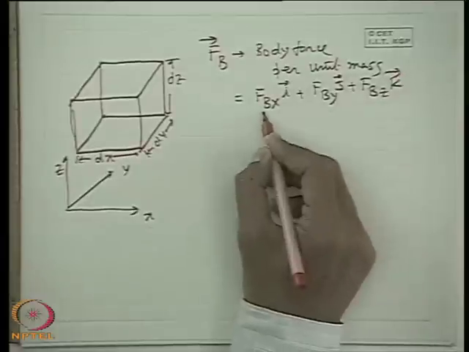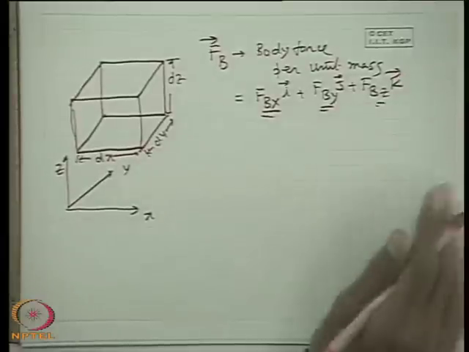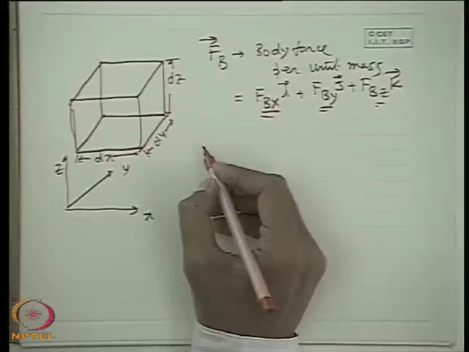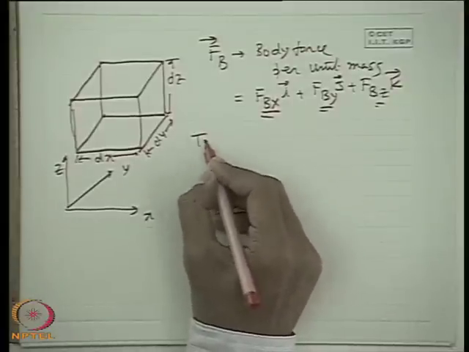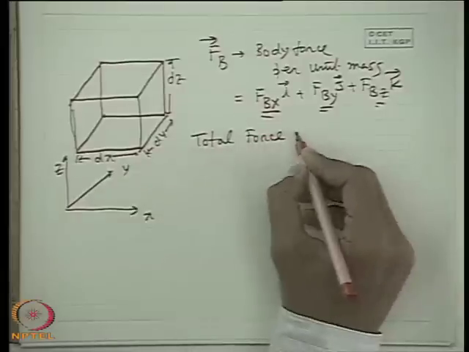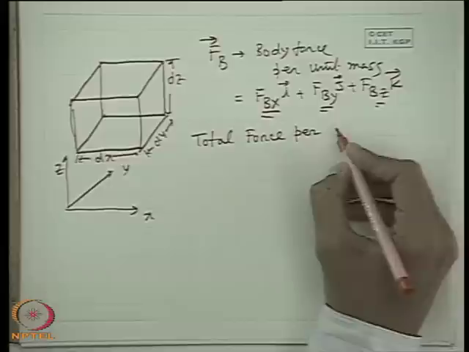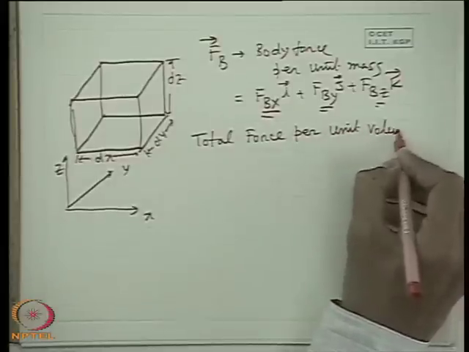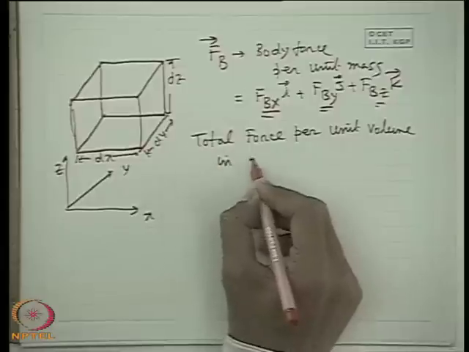That means this has 3 distinct components in x, y, z coordinates. Therefore, what will be the total force per unit volume in x direction?